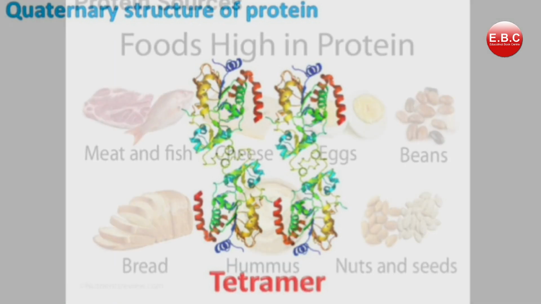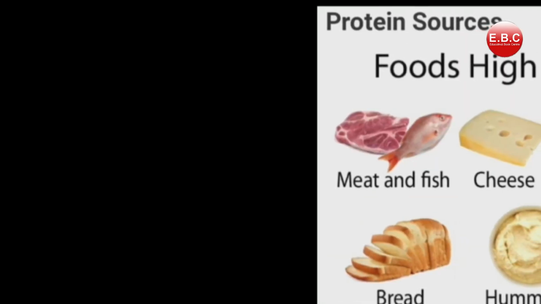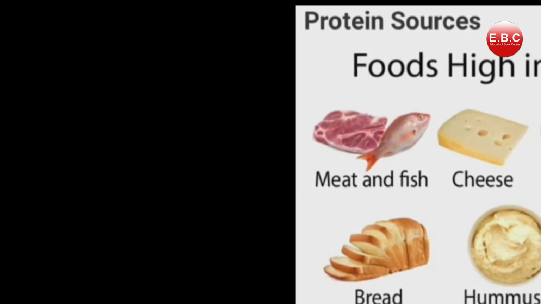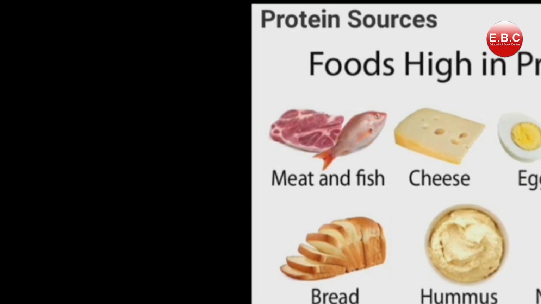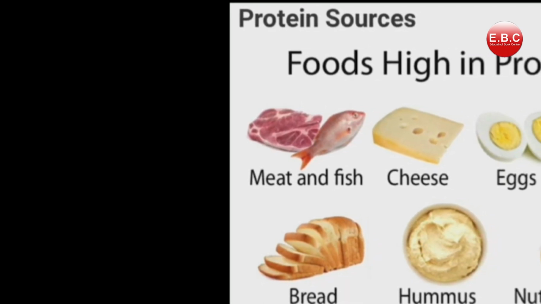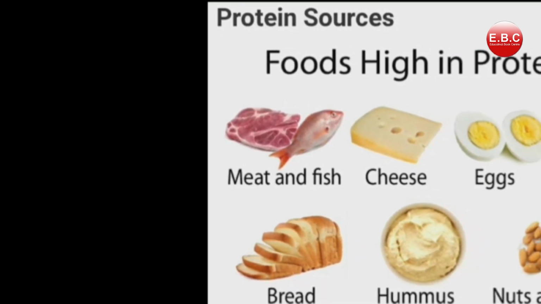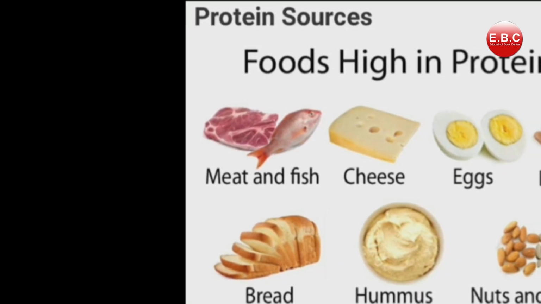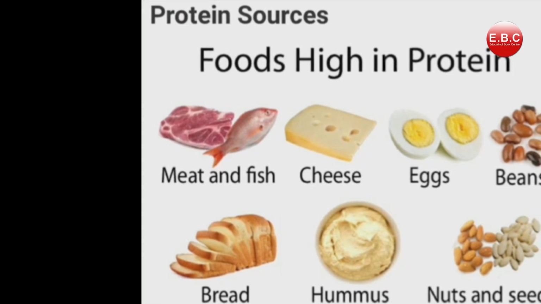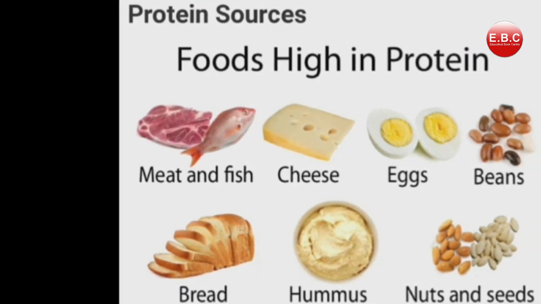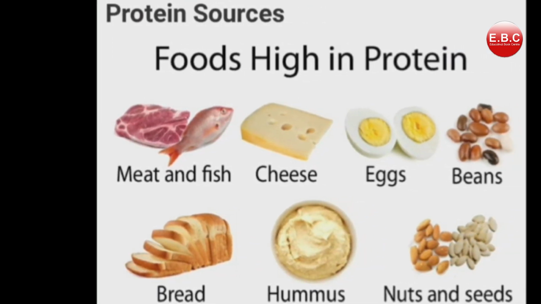Now moving ahead. As you can see in the image, a variety of protein sources are used, which includes fish, meat, soya beans, tofu, nuts and seeds. Avoid processed food. These can have negative health effects. So always choose nutrient-rich foods instead of processed foods when possible. Protein is an important part of our everyday diet.